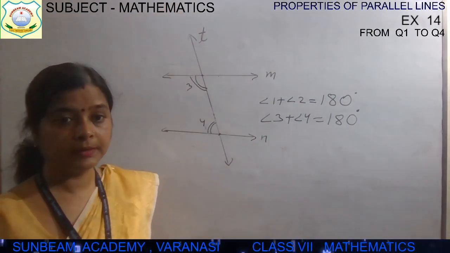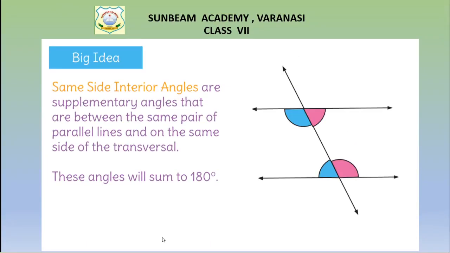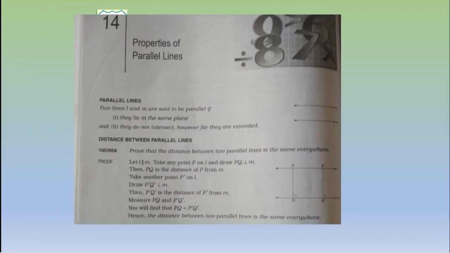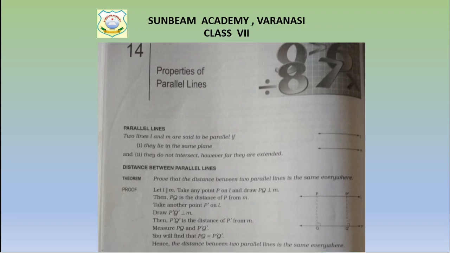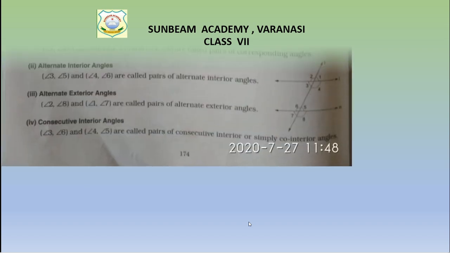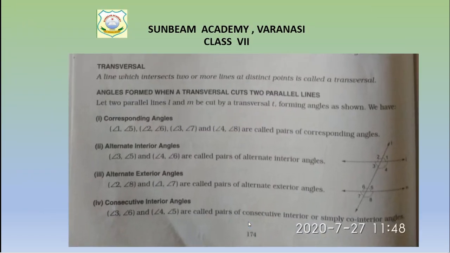Let's see the PDF, children. See the diagram, the definition from your book. Two lines L and M are said to be parallel if they lie on the same plane and they do not intersect. Next part is another, I have taken the various angles.